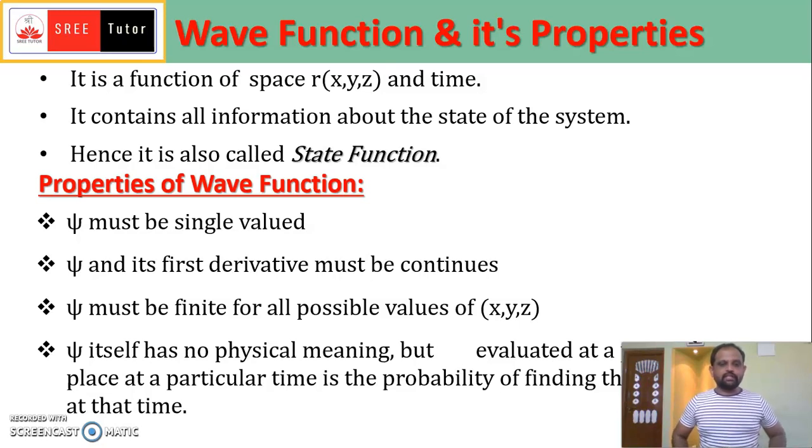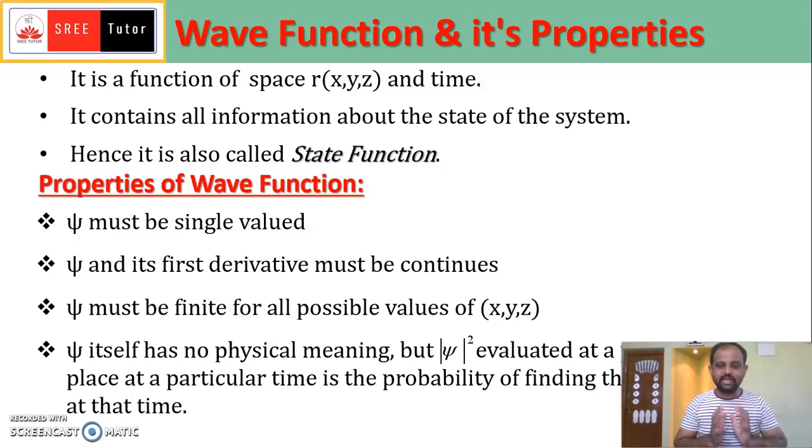Also, psi itself has no physical meaning, but psi squared evaluated at a particular place at a particular time gives the probability of finding the particle at that time. So the wave function psi has no physical meaning, but if you take the square of the magnitude of that value, it gives the probability of finding the particle in that state.